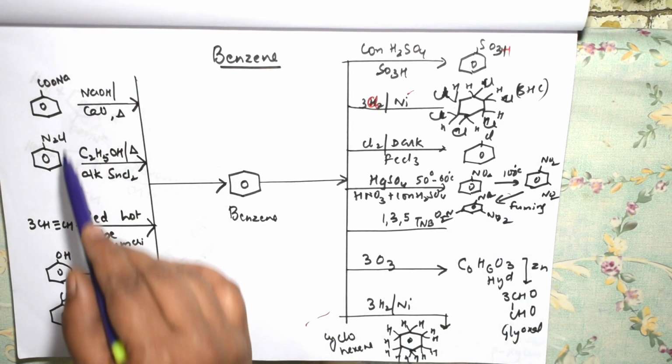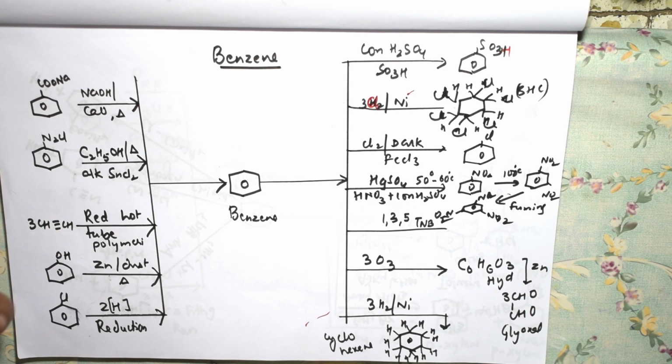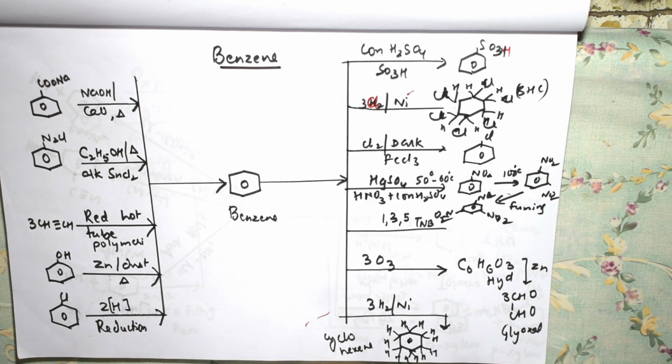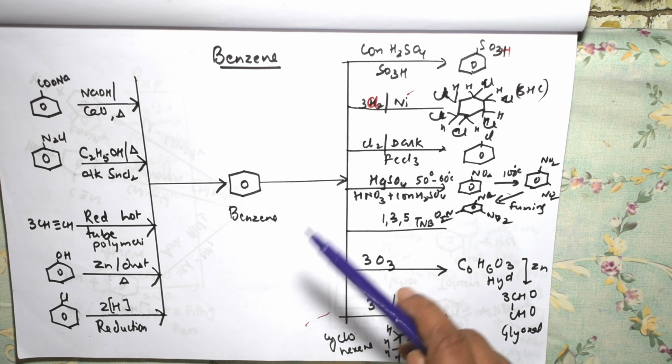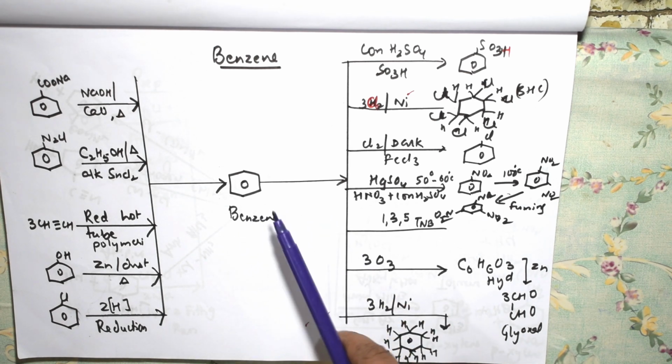So basically these are the preparation methods of benzene, how I can prepare benzene, either from BDC or from alkynes, from phenols, from chlorobenzene, right? And here using your sodium salts, where I'm using soda lime, right? So here I have shown you completely how I can prepare benzene from these compounds.